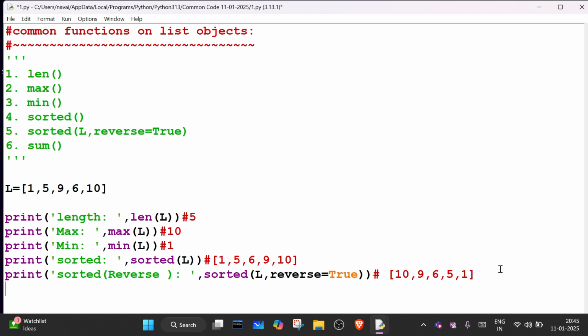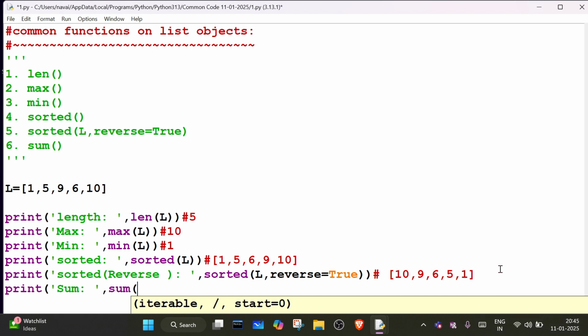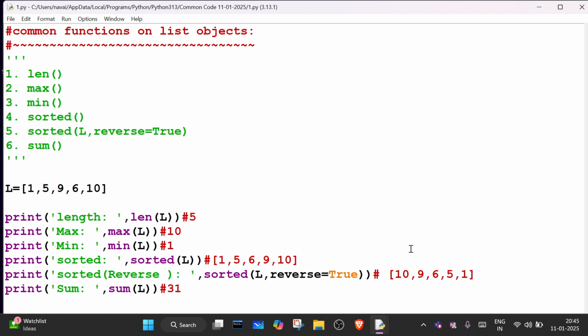Print. Next we have sum. We can use the sum function here and give the list. Can anyone tell me, whose mathematics is very good, what will be the answer? 10, 15, 31. 31 is the correct answer. Yes, 31.